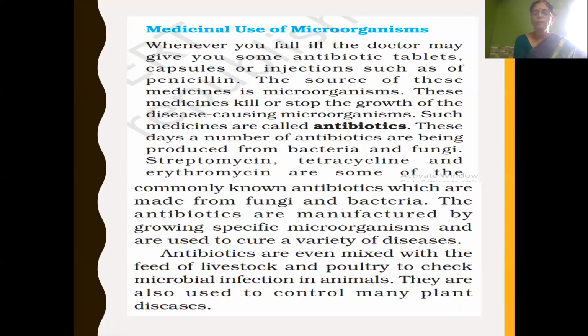If you see commonly used and very familiar antibiotics, the names are streptomycin, tetracycline, and erythromycin. These are some of the commonly known antibiotics which are made from fungi and bacteria. So children, name some antibiotics which are made from fungi and bacteria: streptomycin, tetracycline, and erythromycin. And these antibiotics that are manufactured, how are they manufactured?